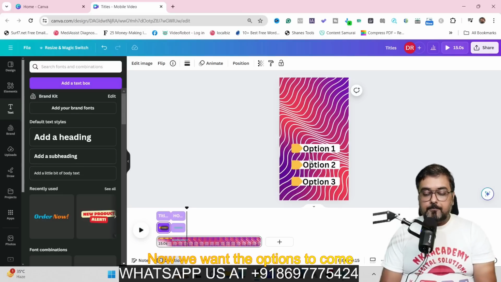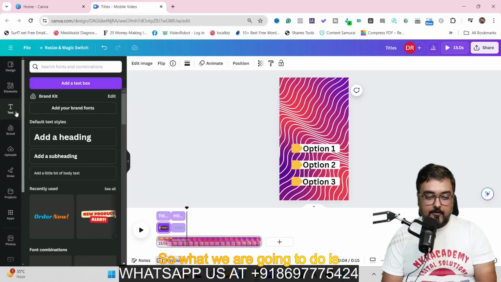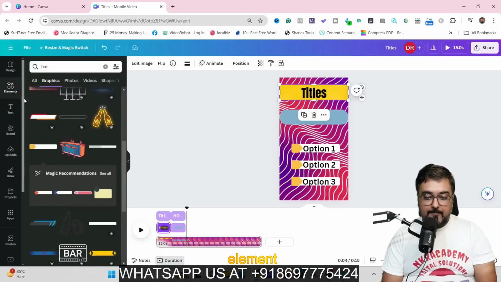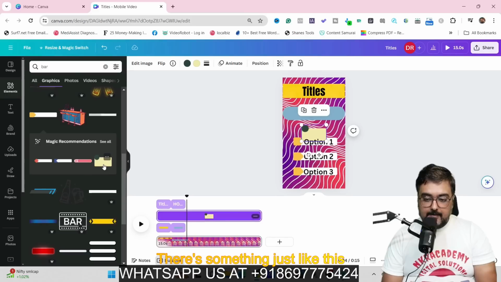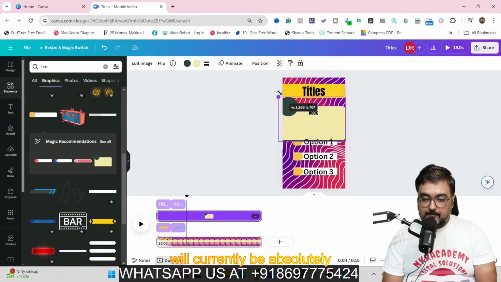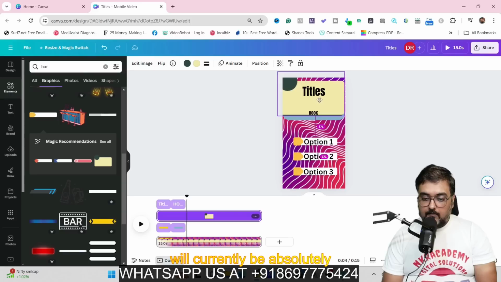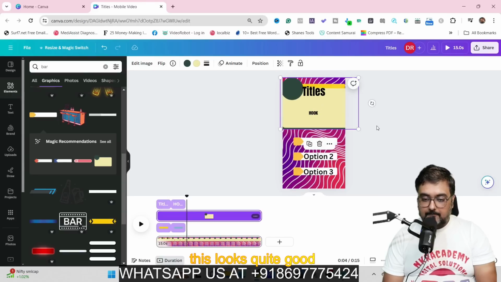Now we want the options to come up a little later. What we want now is the main body of the riddle to come up in this space. So what we are going to do is add another element, and this time we are going to add something a little bigger, something just like this. And we want this to come up in this place, because this place will currently be absolutely free, because I'm going to actually delete all other things. So yeah, this looks quite good.